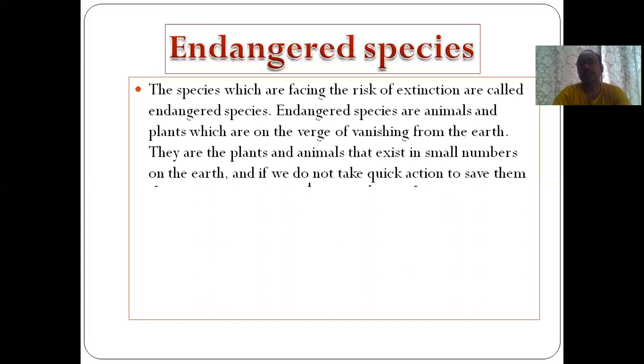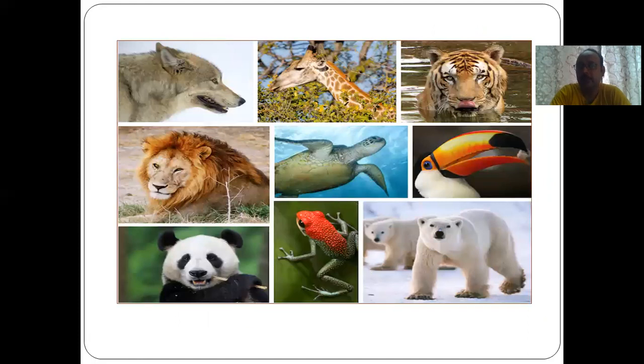Next is endangered. That is in our hands. That is about Project Tiger, which I was discussing in the starting. Endangered species are those facing the risk of extinction. If care is not taken, one day will come when they will also come into the category of extinct species. They are just on the verge of vanishing from the earth. They are left with very small numbers. If we do not take quick action to save them, they may be lost forever. We will not be able to see them. So these are the endangered species.